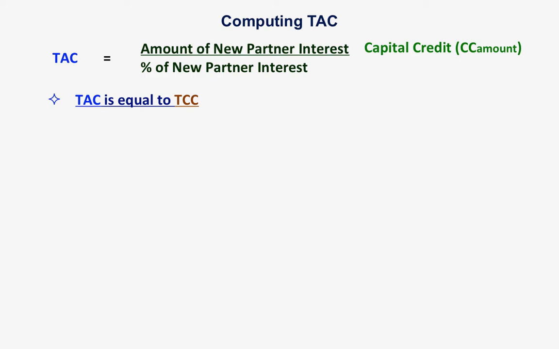If the total agreed capital is equal to total contributed capital, we are assuming this situation under the bonus method, meaning we are giving a bonus. There is a difference. Bonus arises when there is a difference between the new partner's contribution as against the new partner's interest.